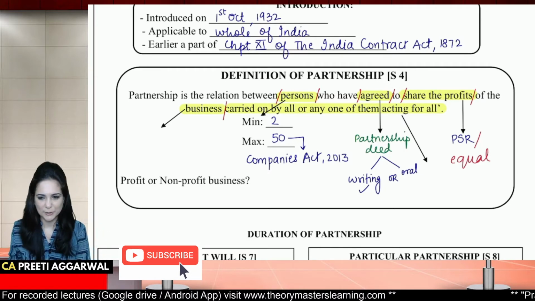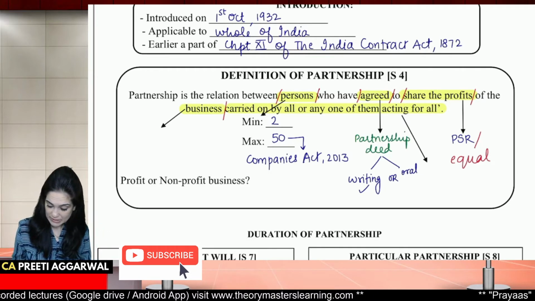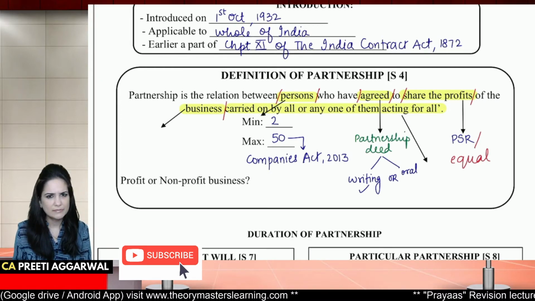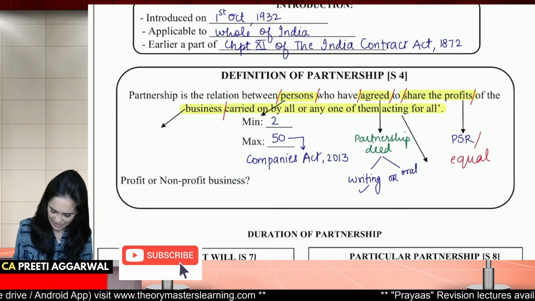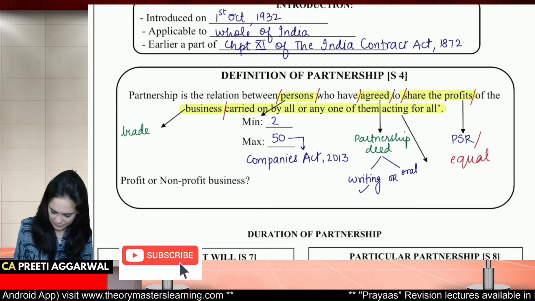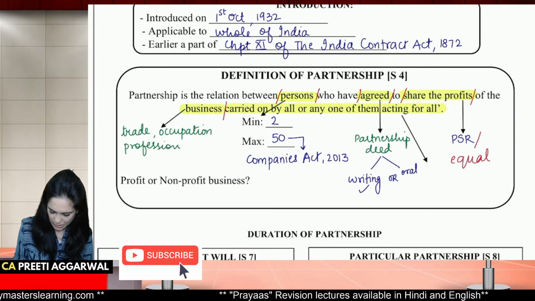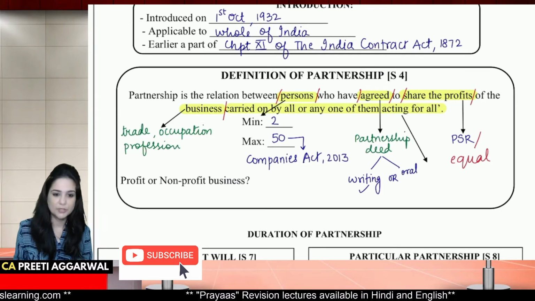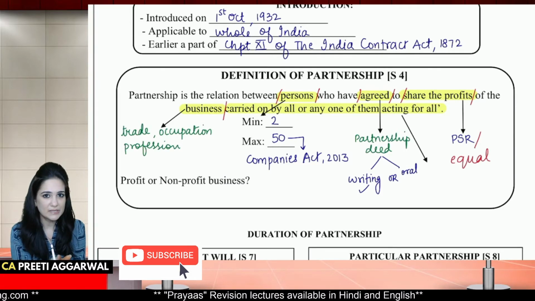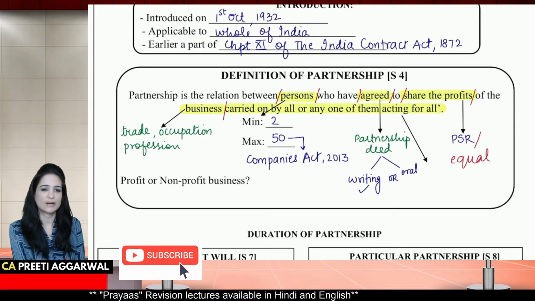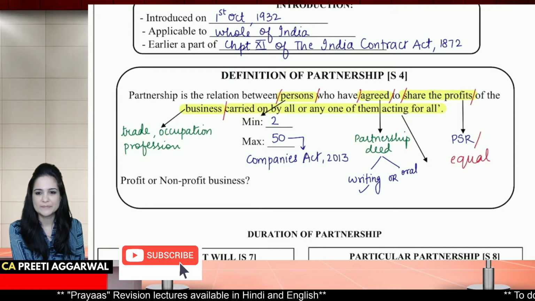There is business. We are sharing profits of the business. Business means any trade, occupation, profession. It includes trade, occupation, profession. There must be business, because if there's no business, how will you earn profits? How will you share that profits?